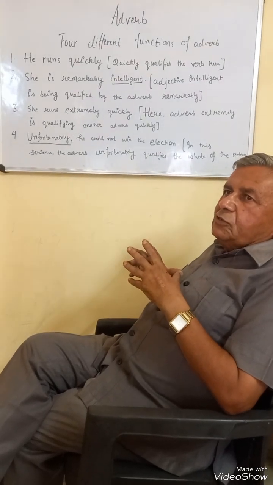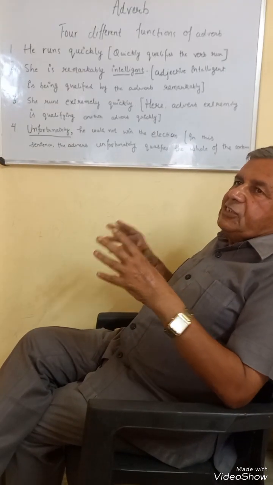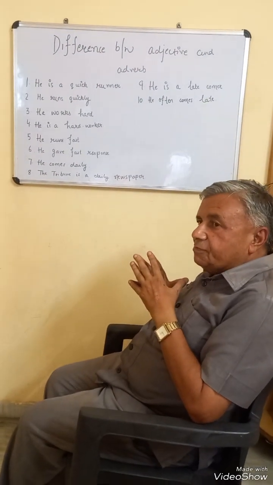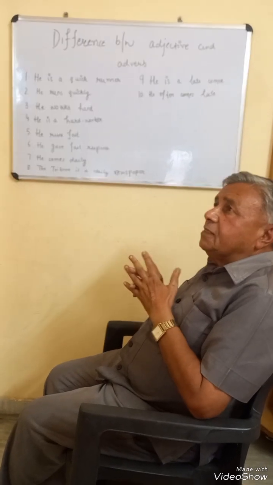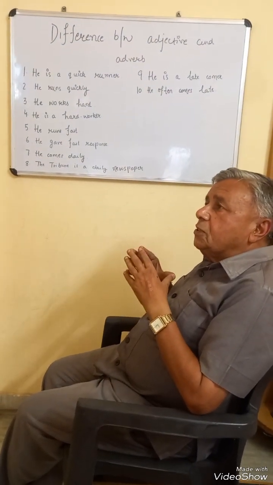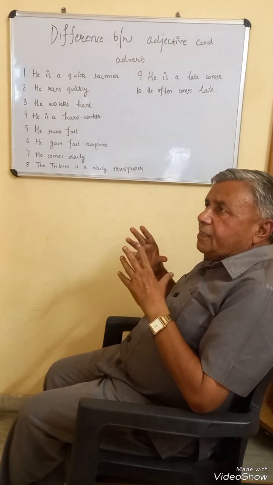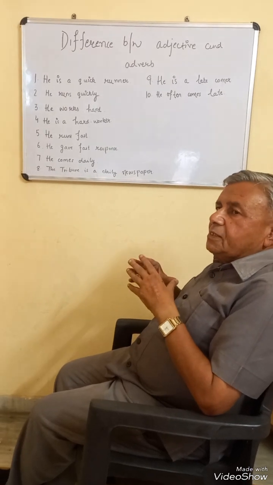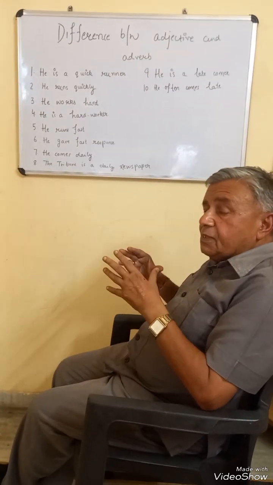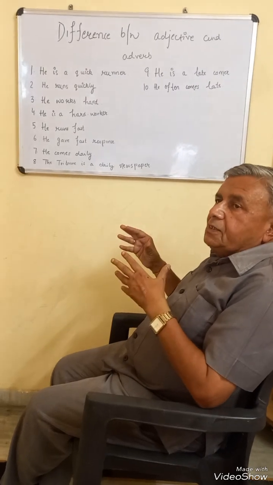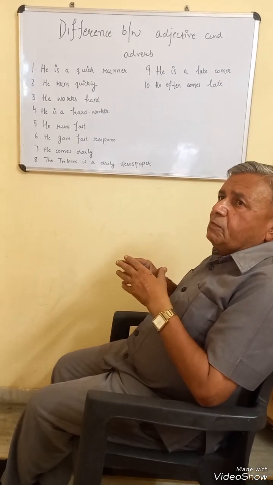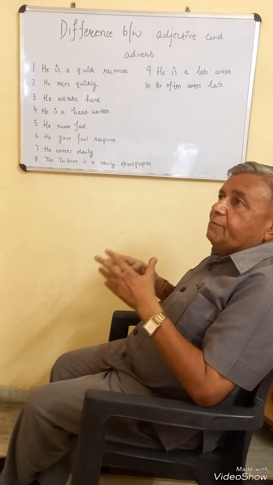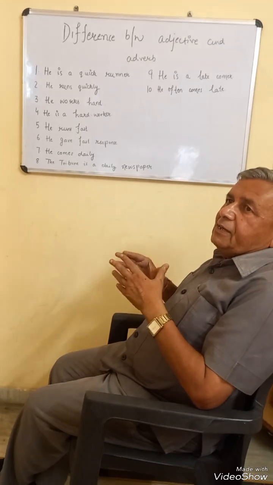Now we will like to discuss the difference between adjective and adverb. In order to understand the difference, we will have to bear in mind that adjective is used to qualify noun only. In other words, it tells something additional about noun. But adverb is used to qualify mainly verb and also adjective and adverb. This example will illustrate how when the same word comes after verb, it becomes adverb. But when the same word comes before noun, it becomes adjective.